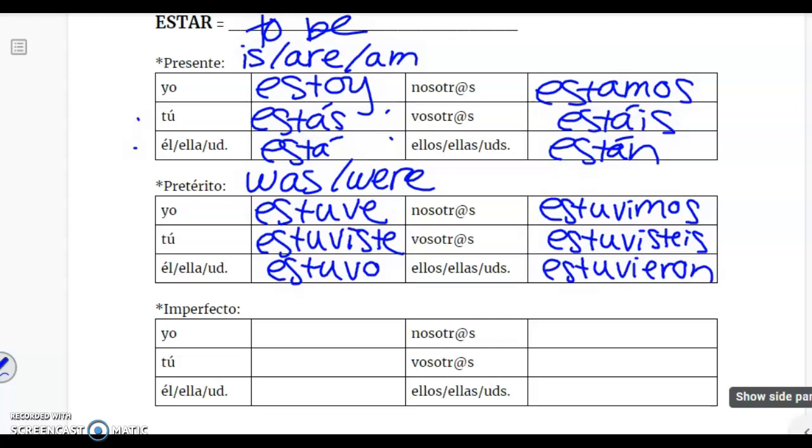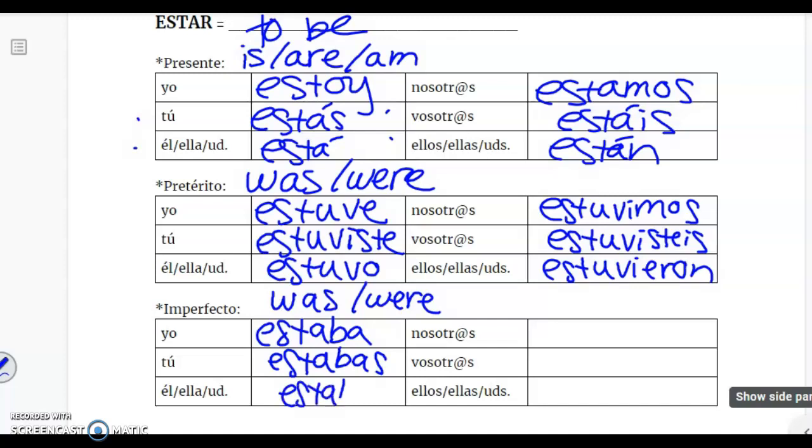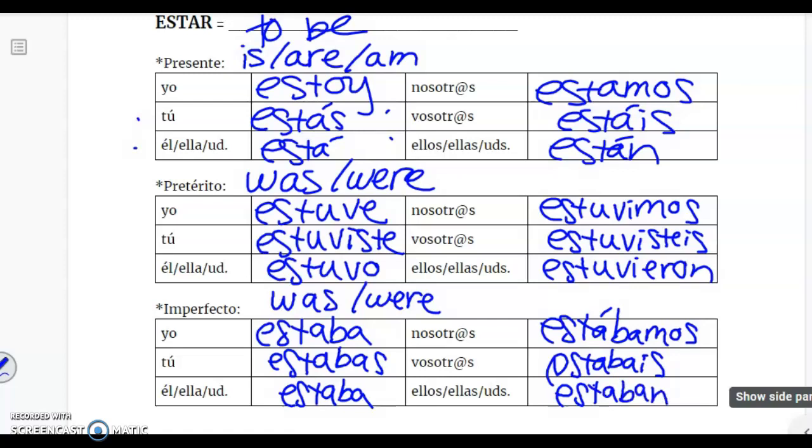And lastly, el imperfecto, which we're going to use a lot more with the verb estar to talk about descriptions. Significa was or were. En la forma de yo estaba. Tú estabas. Él, ella, usted estaba. Nosotros estábamos. Vosotros estabais. Ellos, ellas, ustedes estaban. Sorry for my crooked E.